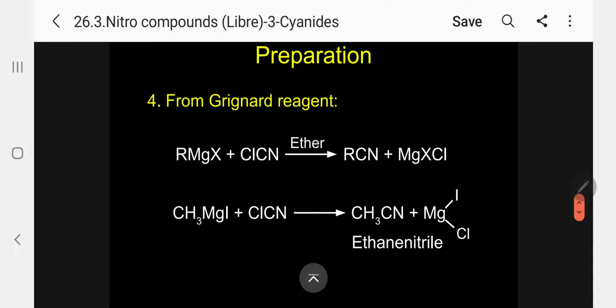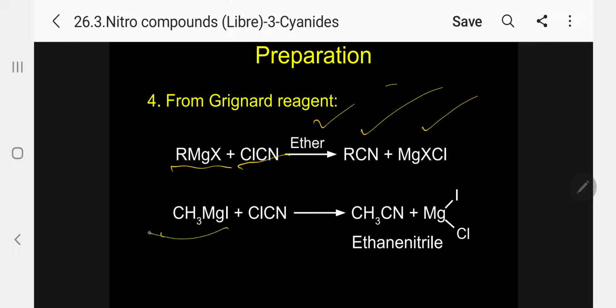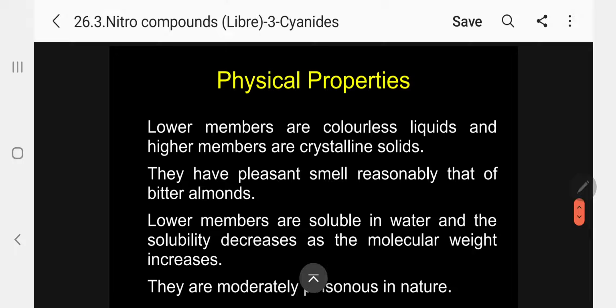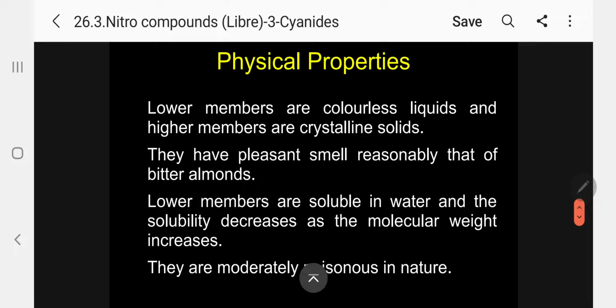From the Grignard reagent also we can again prepare cyanide. The general RMgX reacts with chlorocyanide, ClCN, in ether, producing RCN and MgXCl. A specific example: methyl magnesium iodide and ClCN. Correspondingly MgICl is eliminated and methyl cyanide is formed. It is called ethane nitrile or methyl cyanide, plus MgICl. Again we are using the Grignard reagent. So these are the different methods by which we can prepare nitriles or cyanides.